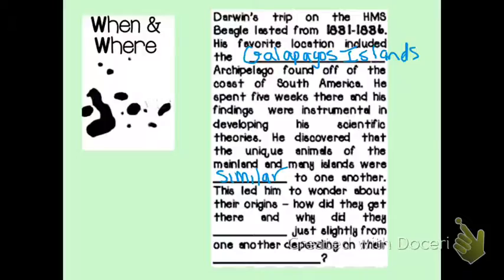And why did they vary just slightly from one another depending on their environment? How come there were slight variations? And how come those variations seem slightly different based on the environment in which those animals were living? So this is when he's beginning to start to question what he is seeing.